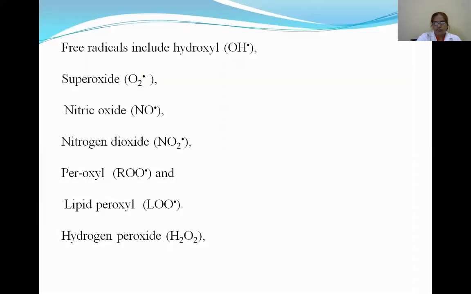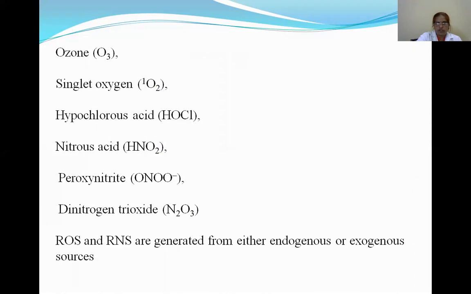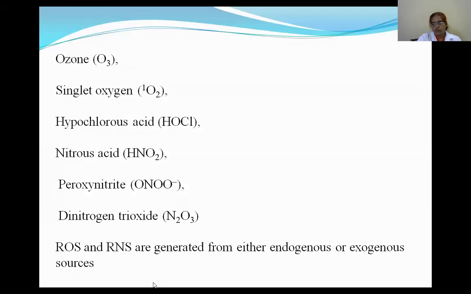See the examples for free radicals, which include hydroxyl, superoxide, nitric oxide, nitrogen dioxide, peroxide and lipid peroxide, hydrogen peroxide, ozone, singlet oxygen, hypochlorous acid, nitrous acid, peroxynitrate, dinitrogen trioxide. These ROS and RNS are generated from either endogenous or exogenous sources.